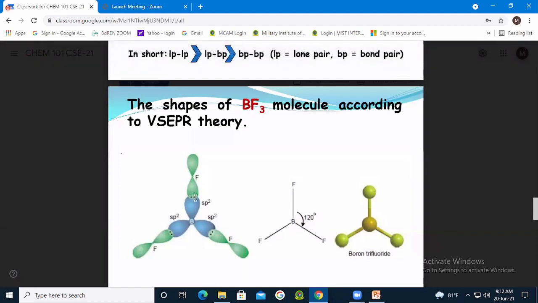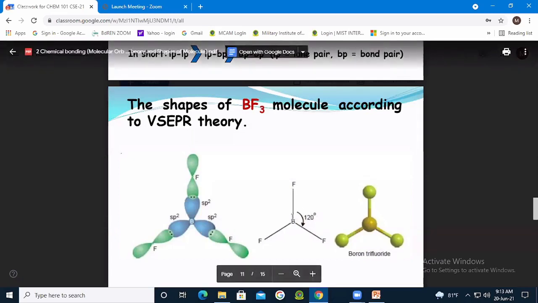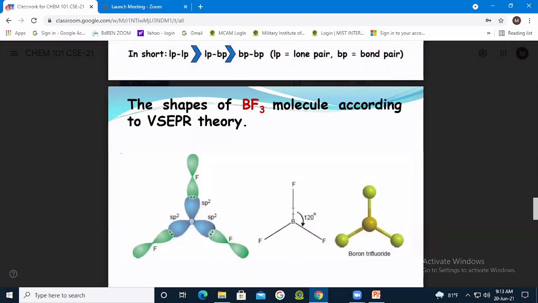And these three bond pairs will repel each other with the same strength, isn't it? These two bond pairs repel each other, these two repel each other, and these two also repel each other with the same strength. So the 120 degree bond angle will exist, and there will be no distortion in this shape. Okay, is it clear?